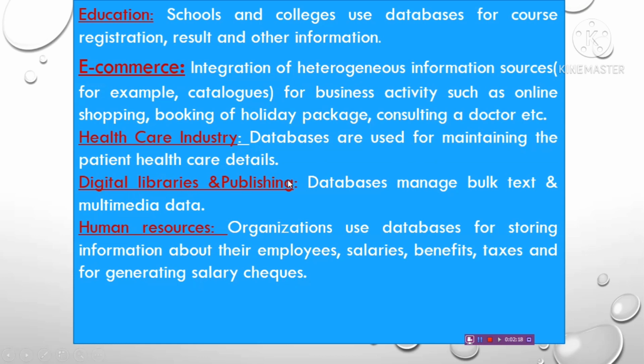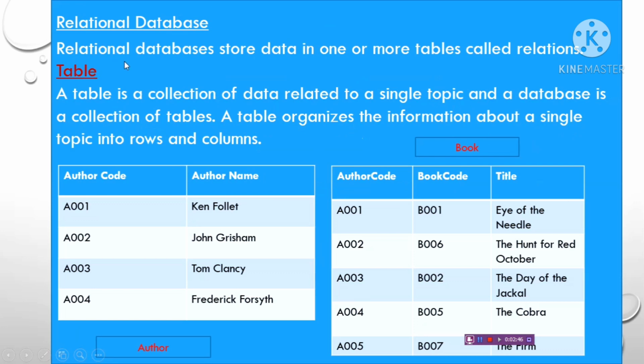Digital libraries and publishing: databases manage bulk text and multimedia data. Human resources: organizations use databases for storing information about their employees, salaries, benefits, taxes, and for generating salary checks. You just remember where the database is used. So next one is the relational database.